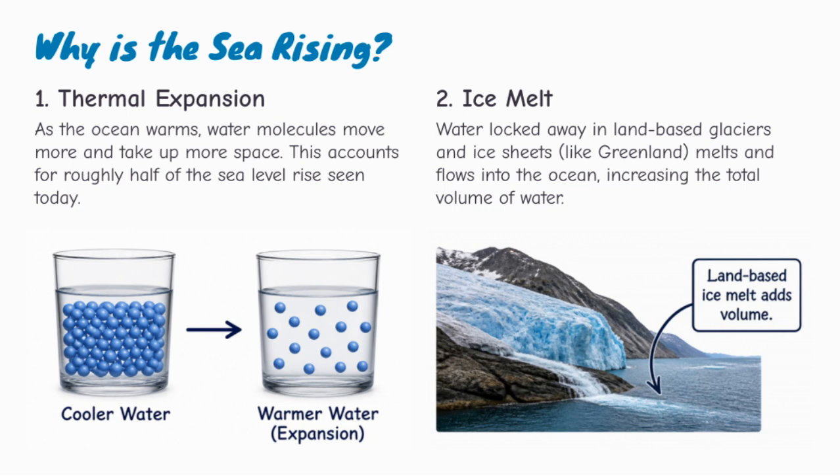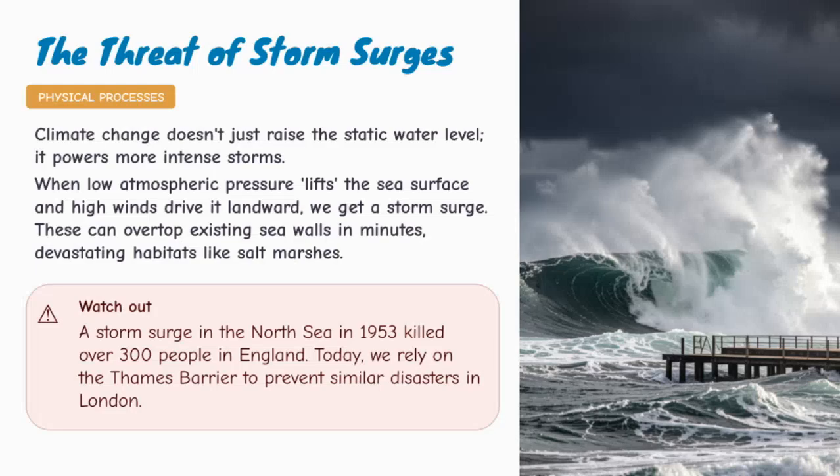The second reason is ice melt. Water that is locked away in land-based glaciers and ice sheets, such as those in Greenland and Antarctica, melts and flows into the ocean. This adds new water to the sea. It is important to remember that melting land ice is different from melting sea ice. Melting land ice adds water to the ocean. Melting sea ice has much less direct impact on sea level because it is already floating. So the two main drivers of sea level rise are warmer water expanding, and land ice melting and adding new water to the ocean.